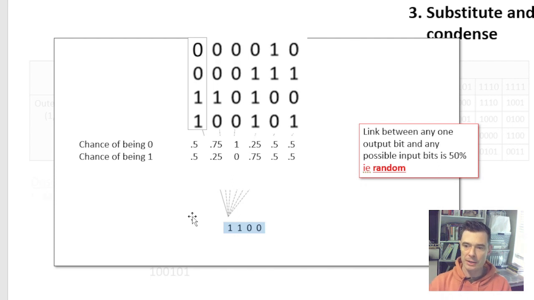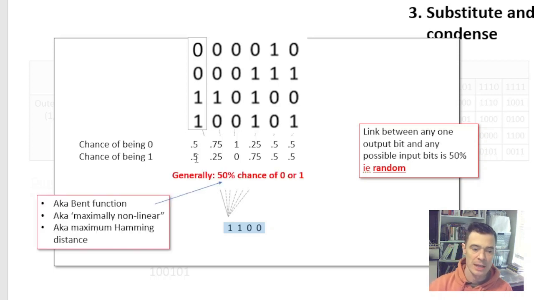What you find is in each S box they're going to look a little different, but the idea is the same. Where the cumulative effect is you have a 50-50 chance. Each output bit has a 50-50 chance of being either a 0 as the input or a 1 as the input, and that's what's breaking the linearity. And there's no equation to this. This is chance. This is a 50% coin toss.